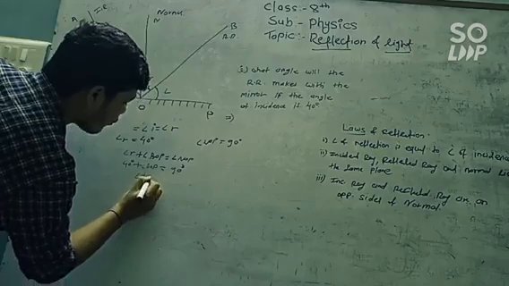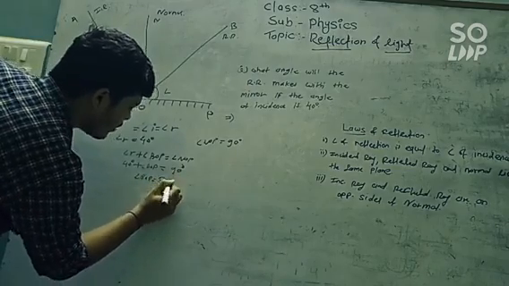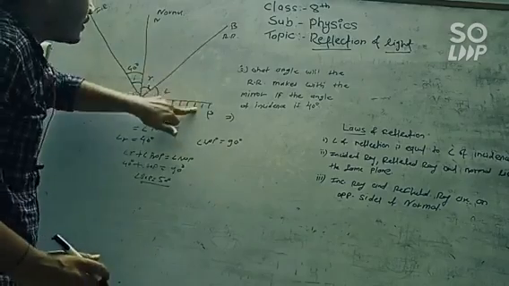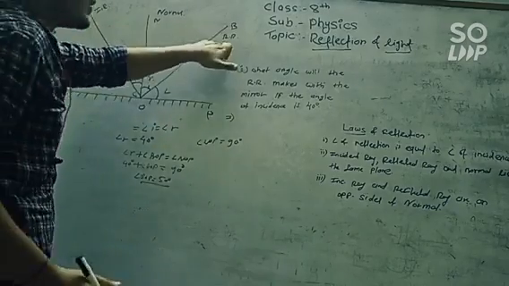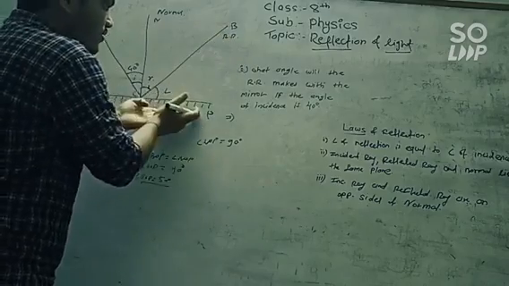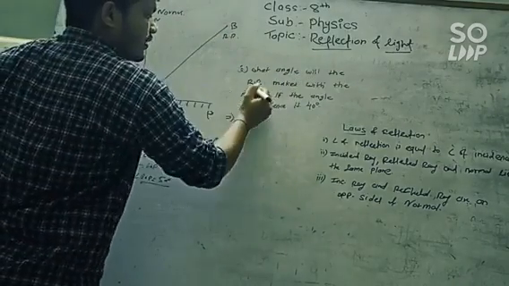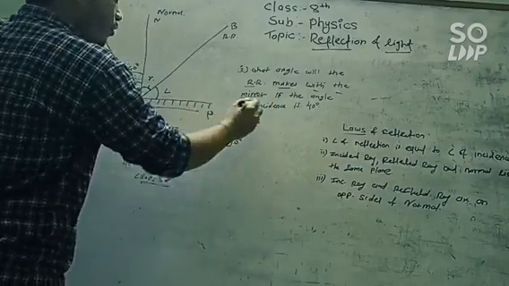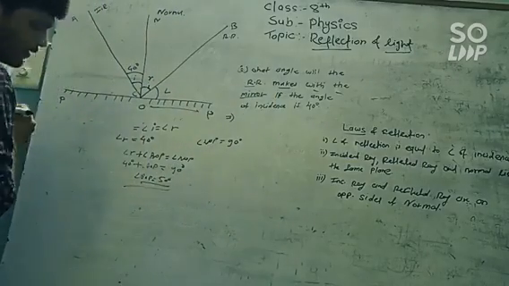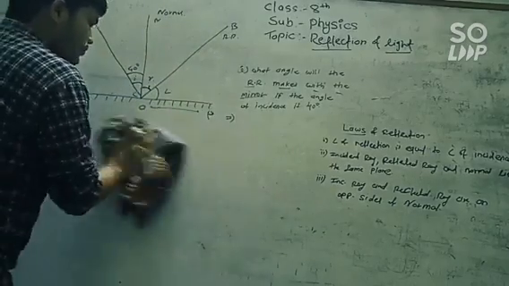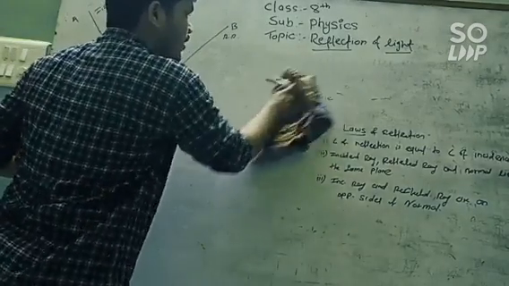So angle BOP is equal to 90 minus 40, that is 50 degrees. So the angle BOP, the angle made by the reflected ray with the surface, means the angle the reflected ray makes with the mirror, is 50 degrees. So these are the questions and numericals on the reflection of light.